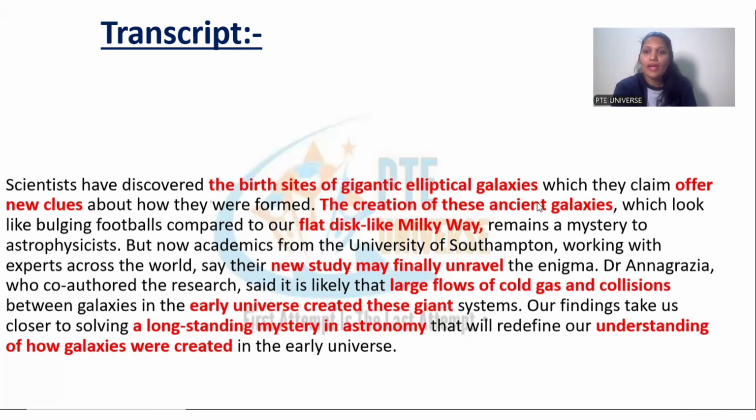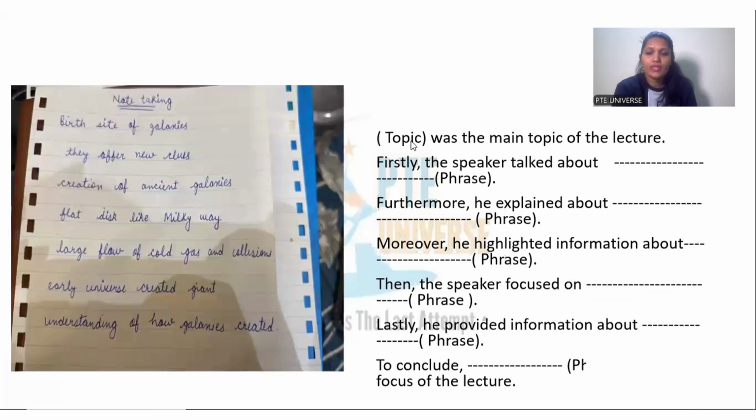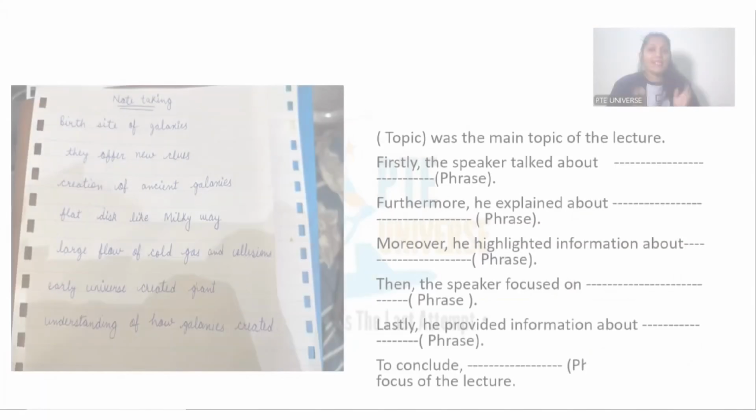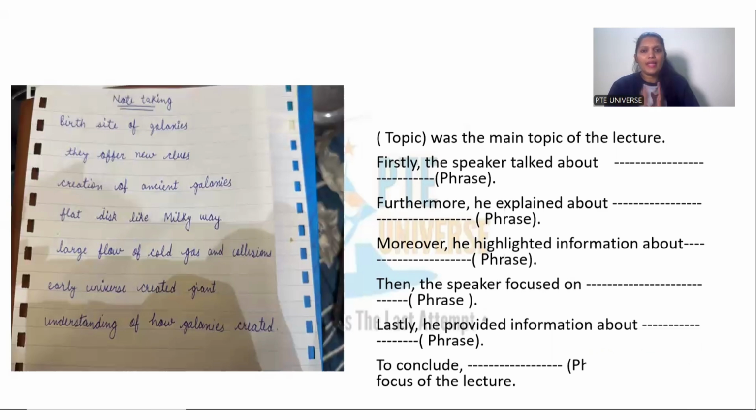So like this, you can write down the phrases and then you can use the template and try to make sure when you're speaking the answer, you're speaking fluently, you're taking care of pronunciation, and you're also adding content. Let's understand how to add phrases in the template. So this is a note-taking strategy. Try to make sure you take legible notes like me. There are a lot of people who take notes, but they're not able to understand what they write. So it's good to write less, but it's important to understand that you write in a manner you can understand what you are writing.